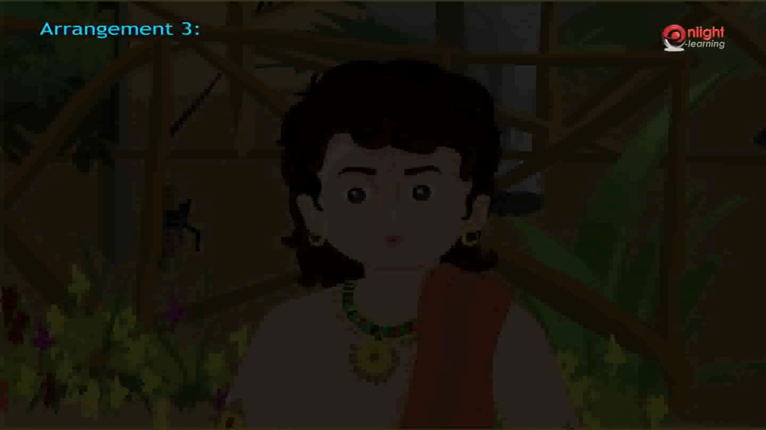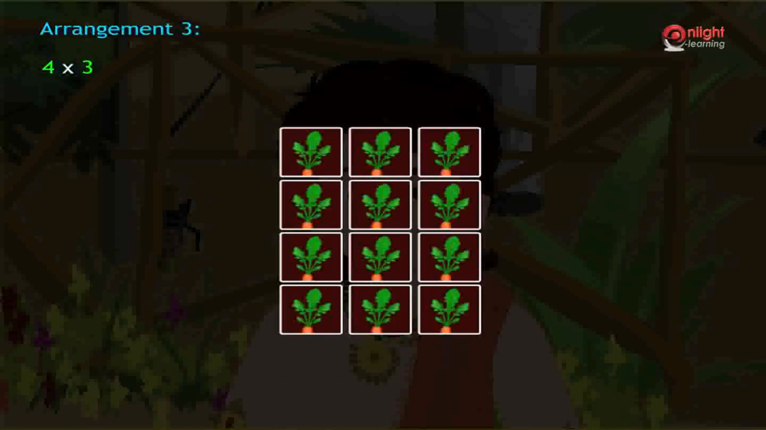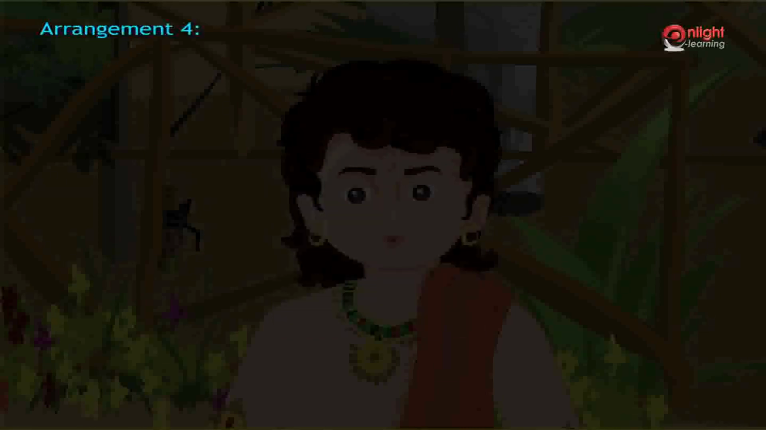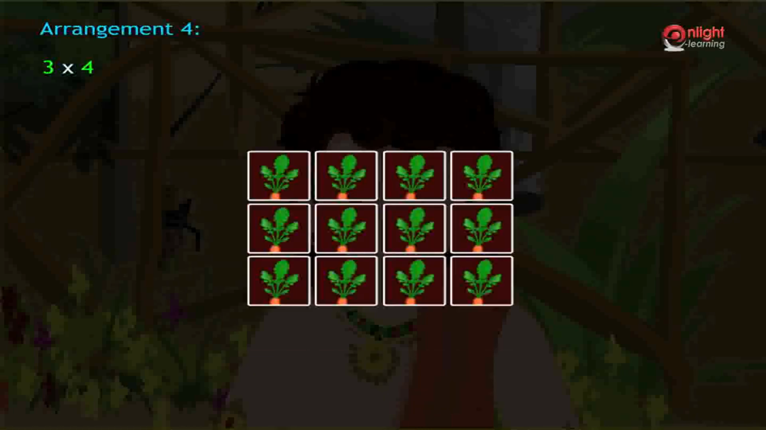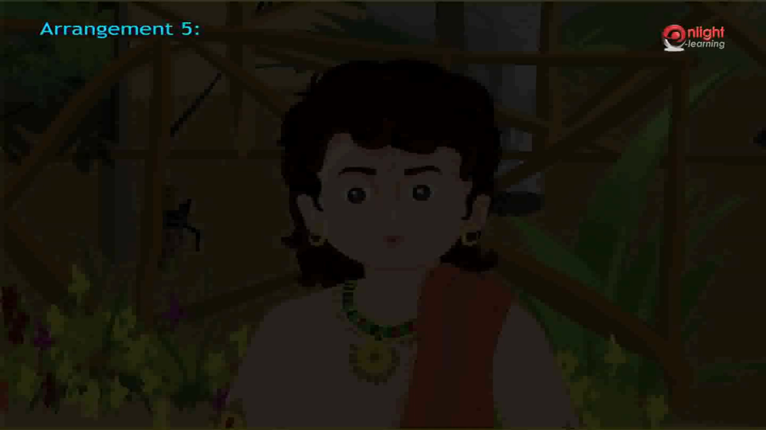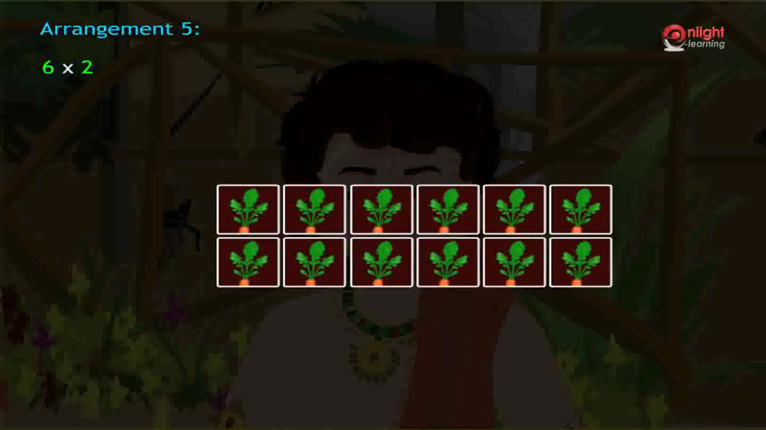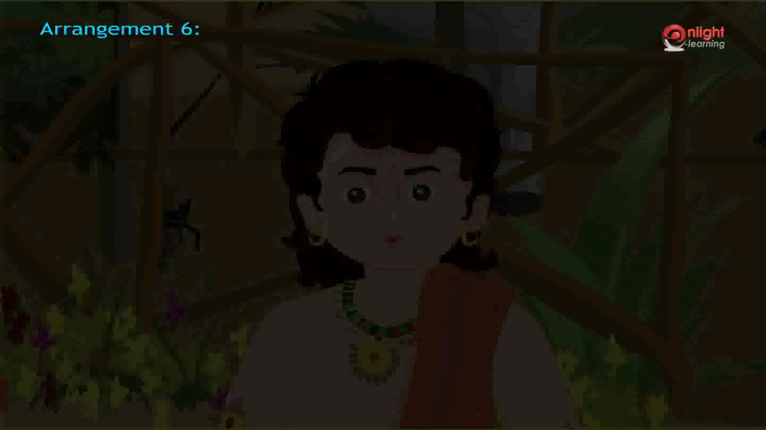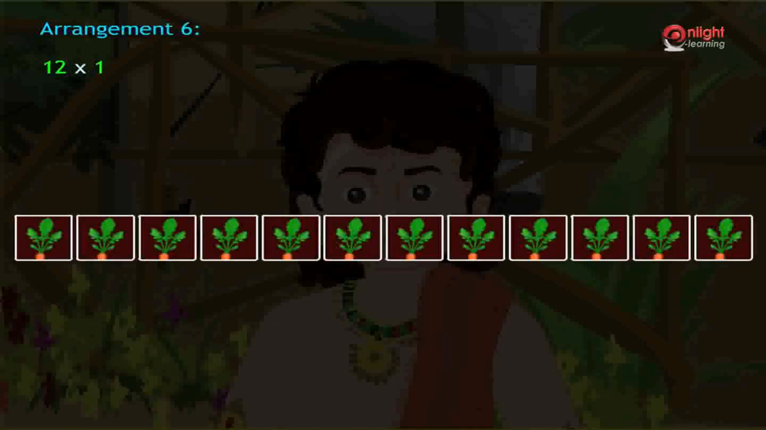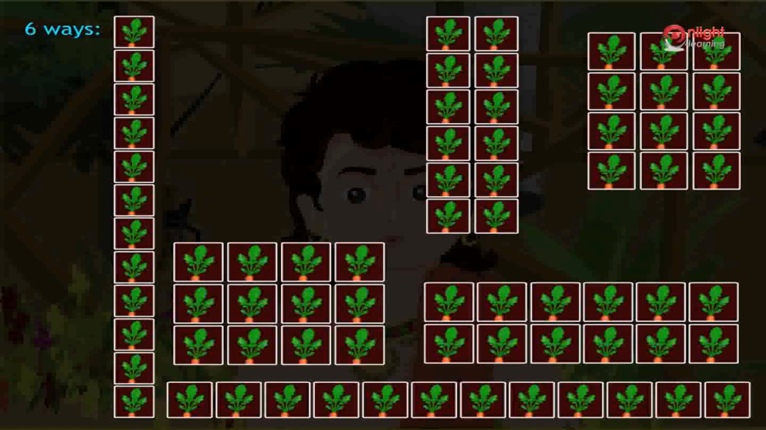My third arrangement is to keep 3 saplings in a row so that I can keep 12 saplings in 4 equal rows. In the fourth arrangement, I can keep 4 saplings in a row so that I can keep 12 saplings in 3 equal rows. In the fifth arrangement, I can make 2 rows with 6 saplings in each row. And finally, in the sixth arrangement, I can place 12 saplings in one single row. Therefore, in total, I can arrange 12 saplings in 6 ways, such that each row will have an equal number of saplings.